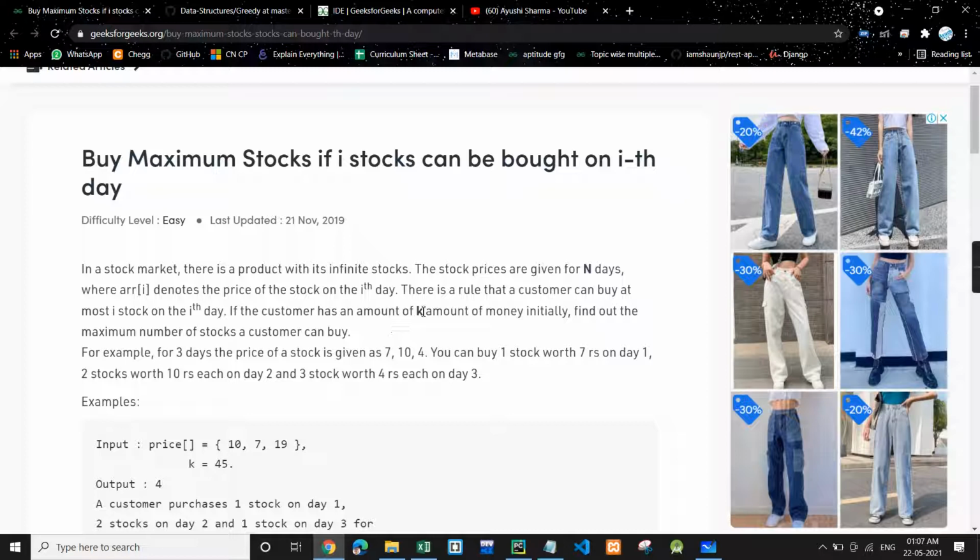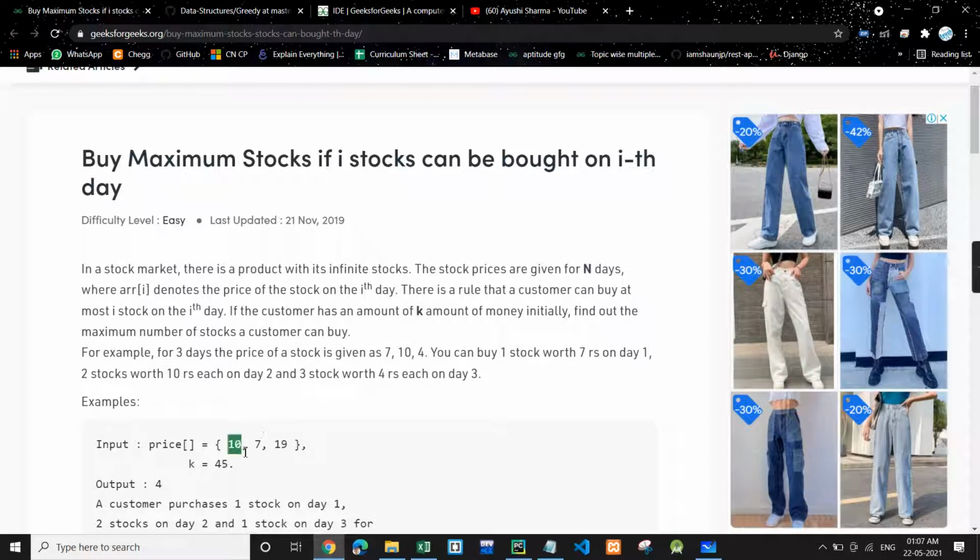Also, we are given k amount, and using this k amount we need to buy stocks. A very important constraint given in the question is that we can only buy i stocks on the ith day.